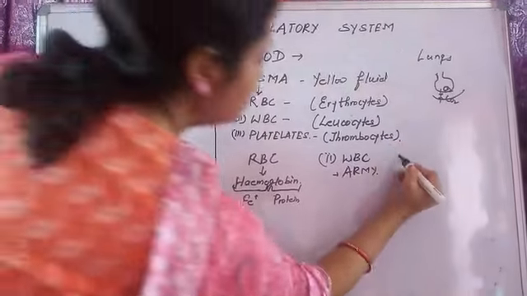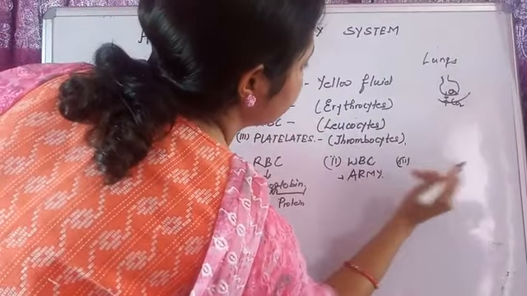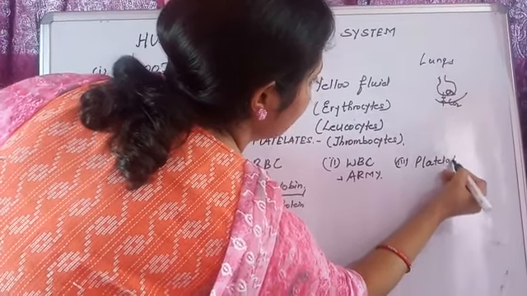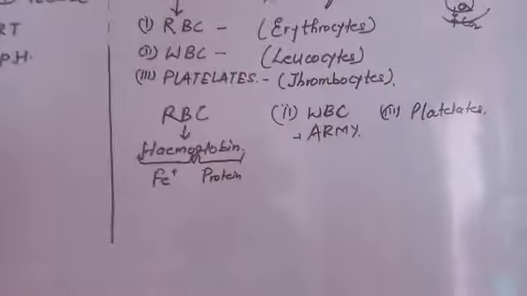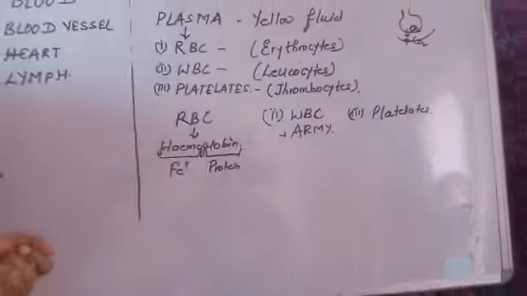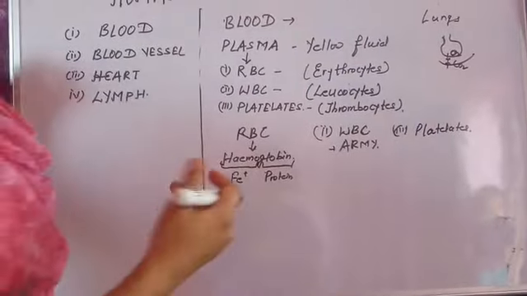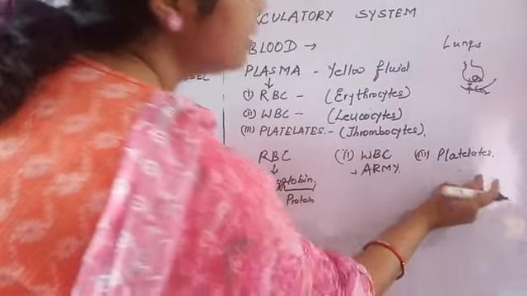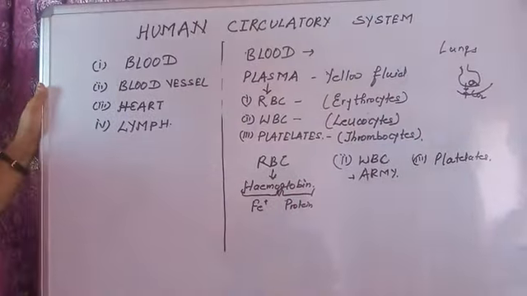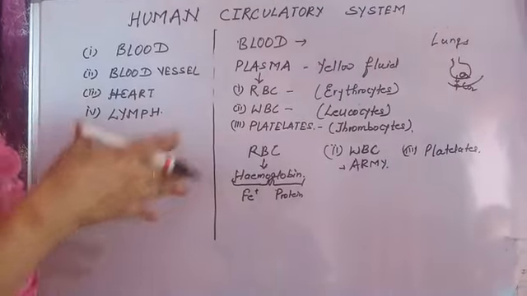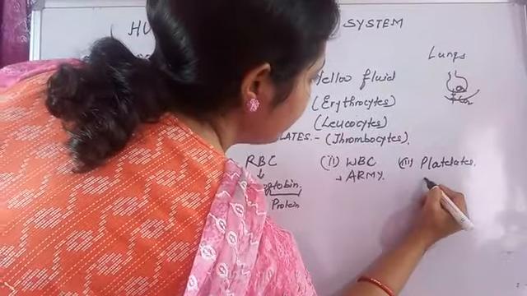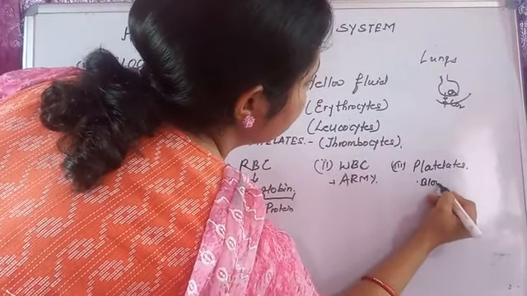Now the third one is platelets. If there is any cut due to which bleeding starts, these platelets work. When these platelets come in contact with oxygen, they clot the blood. So it's also a very important blood cell.